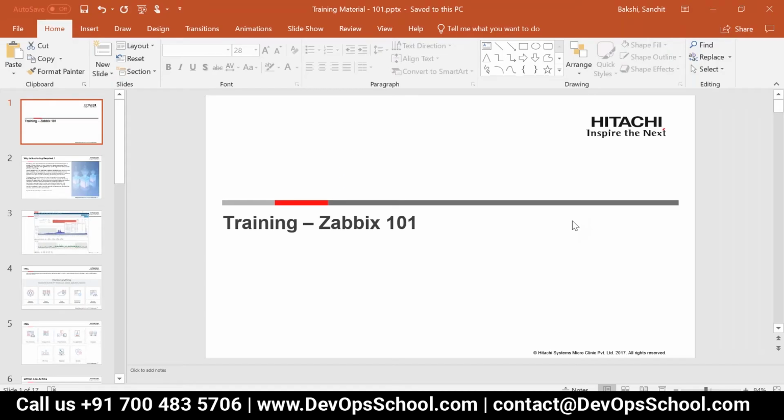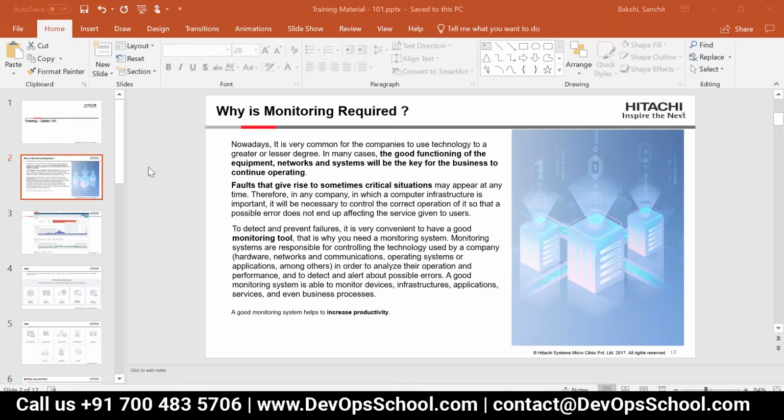So I have started the session. First of all, I would like to give some inputs on why monitoring is required. As you are also aware, we monitor the entire infrastructure of an organization, and whenever a particular application or any service critical to the organization is down, there is downtime and it is a business loss to the organization.